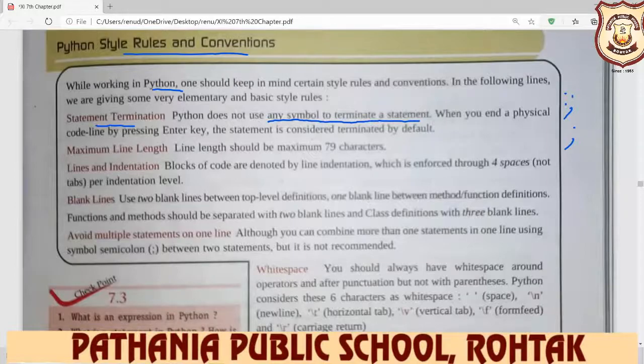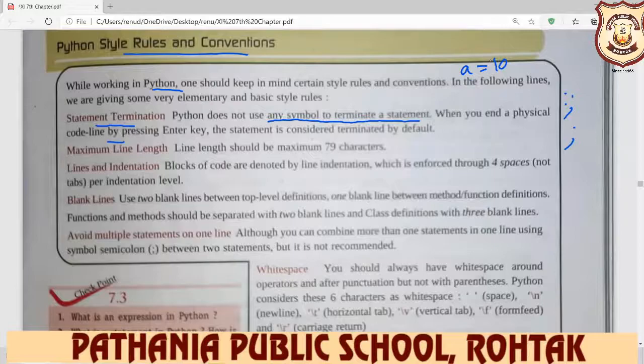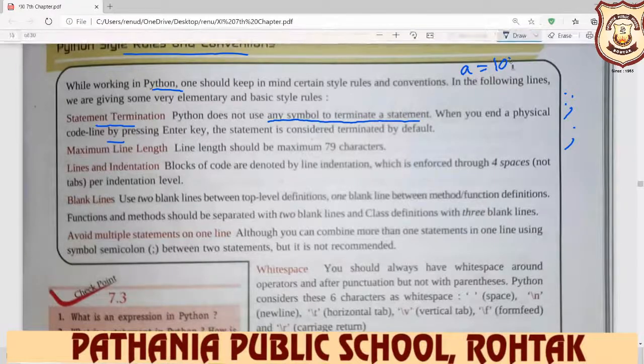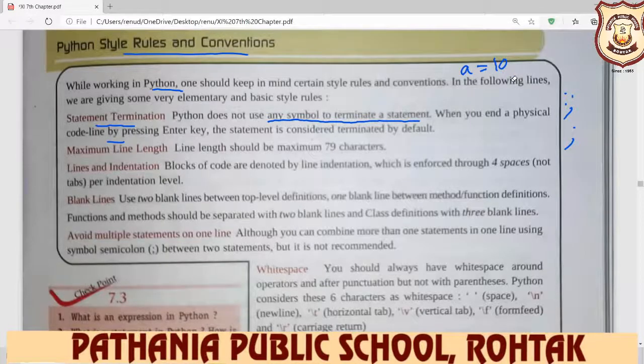A physical code line means any message that you want to display on your screen. For example, if you write a is equal to 10, to terminate this line you press only the enter key in Python, but in another language you need to terminate here with a symbol. In Python there is no need. When you end a physical line by pressing the enter key, the statement is considered terminated by default.